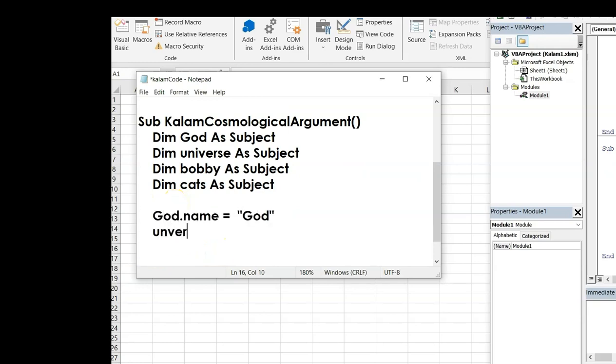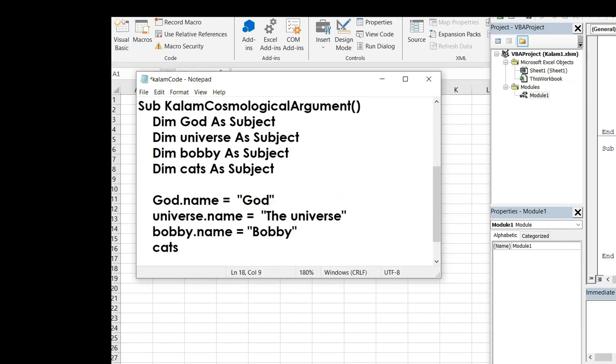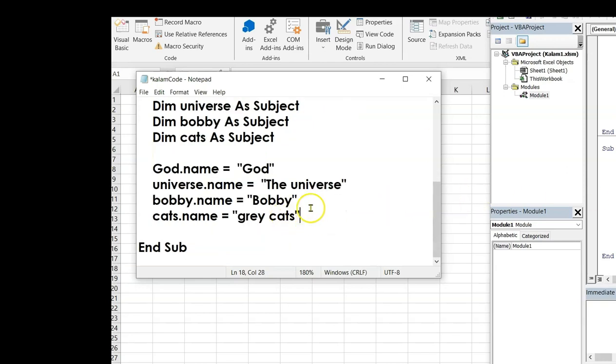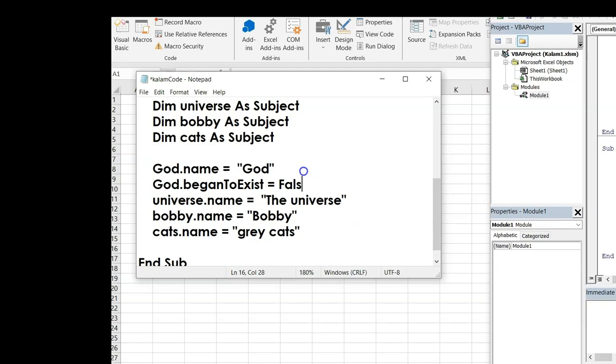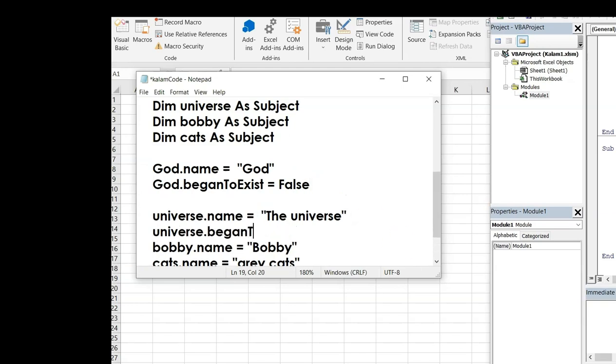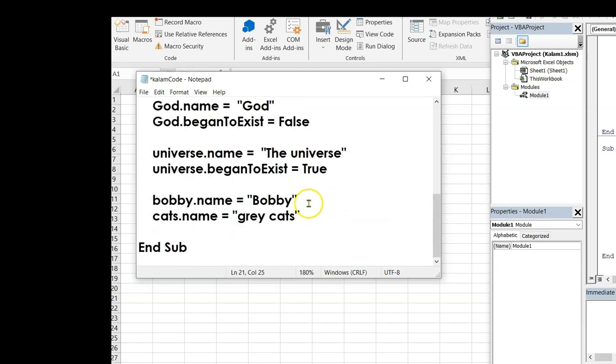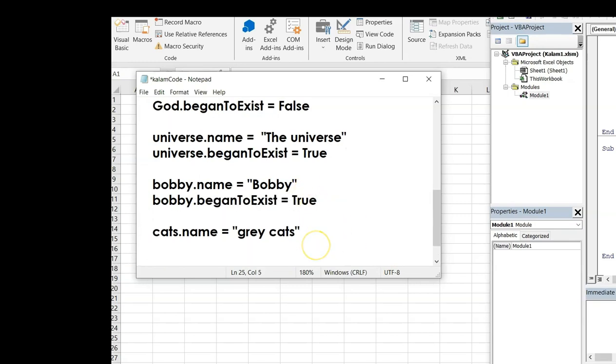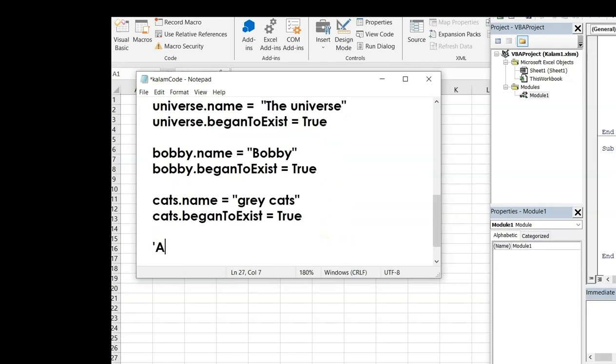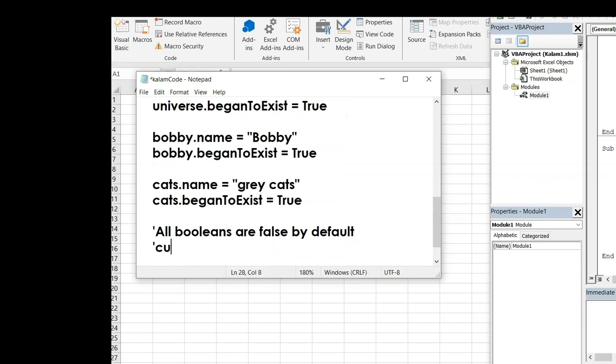And then we will give the names to each. So God.name will be God, universe.name will be the universe, Bobby.name will be Bobby, and let's give cats.name Great Cats as its string name. Then we'll assign the Boolean value BeganToExist, so God has always been, never began to exist, but the universe began to exist, and Bobby began to exist. And same with cats. So these are temporal things, they have a time and place.